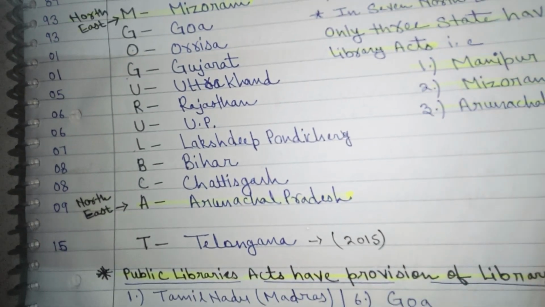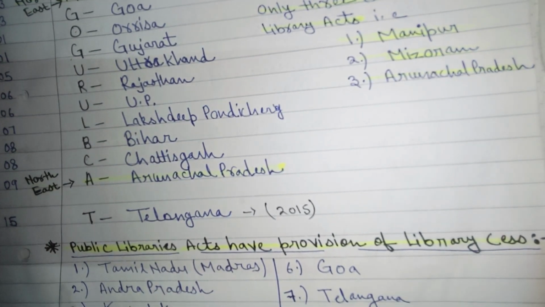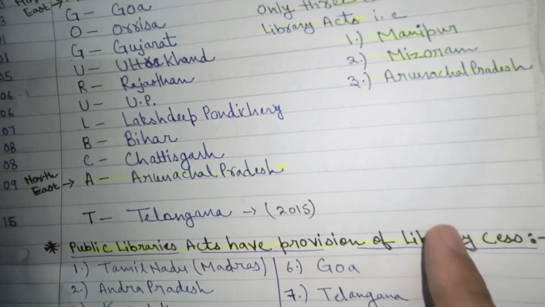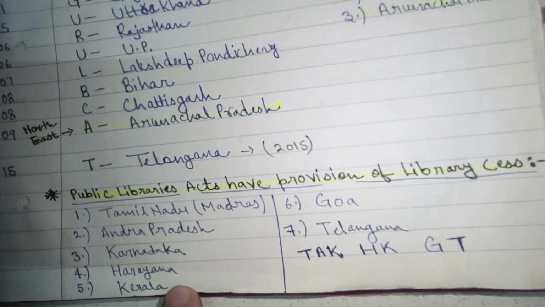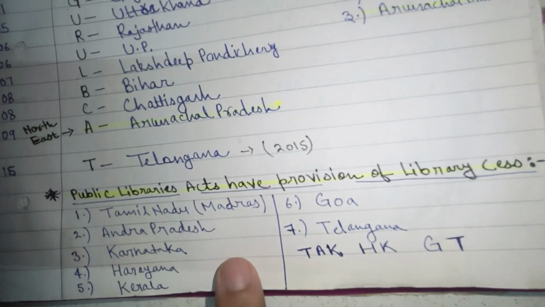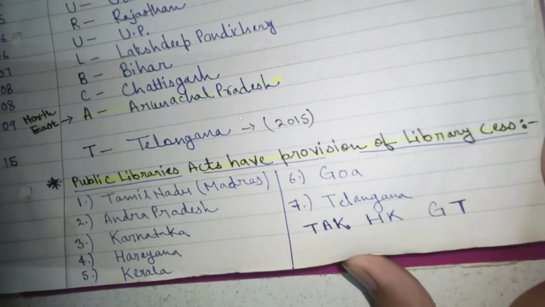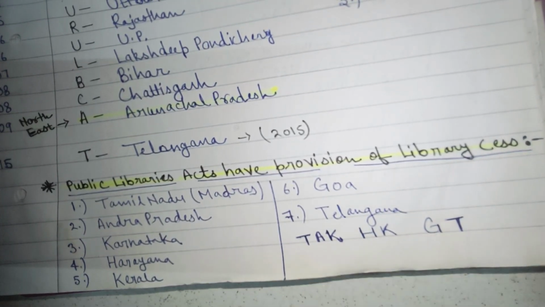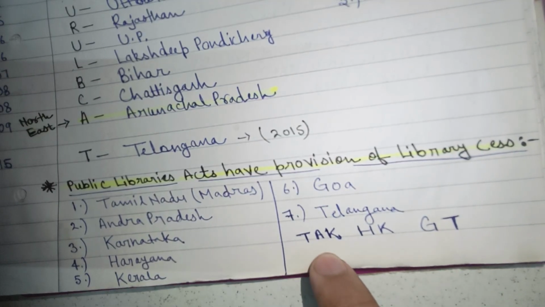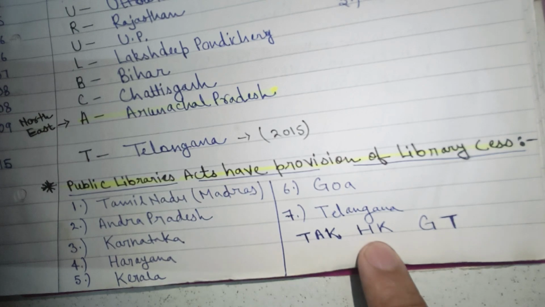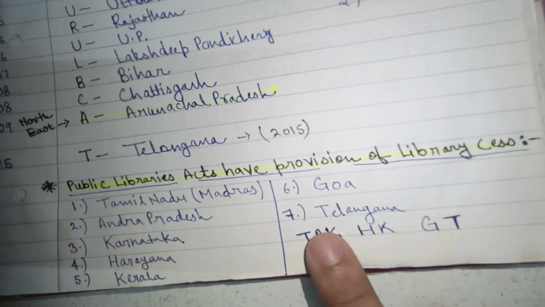Then the Public Library Acts which have a provision of library cess: Tamil Nadu, Andhra Pradesh, Karnataka, Haryana, Kerala, Goa, and Telangana. There are a total of 7 states which have a provision of library cess. The short form is TAC, HAC, GT: T for Tamil Nadu, A for Andhra Pradesh, C for Karnataka, H for Haryana, K for Kerala, G for Goa, T for Telangana.